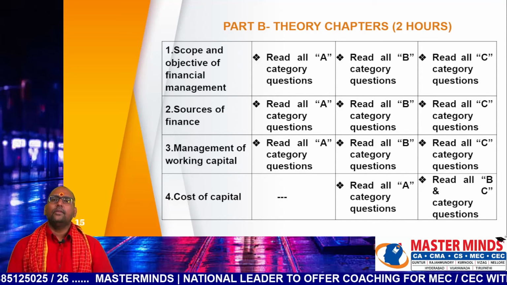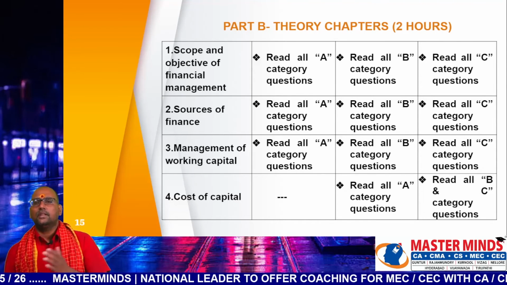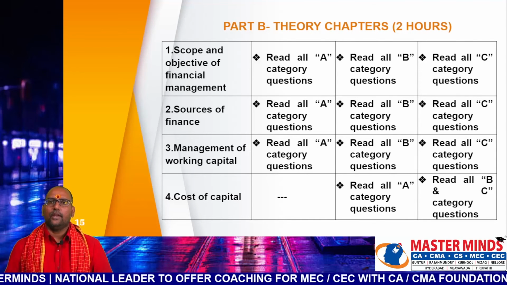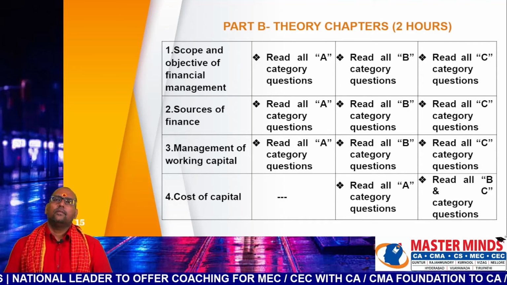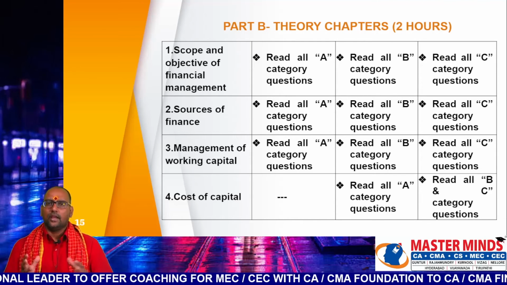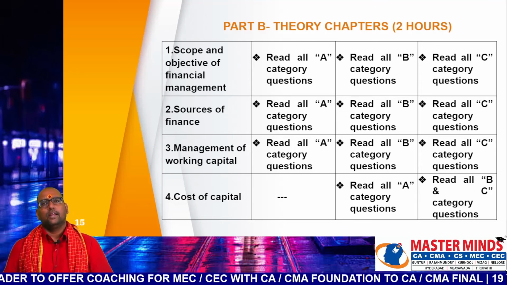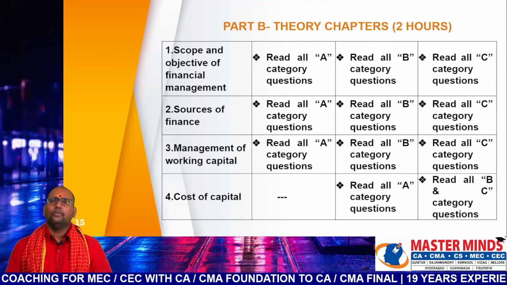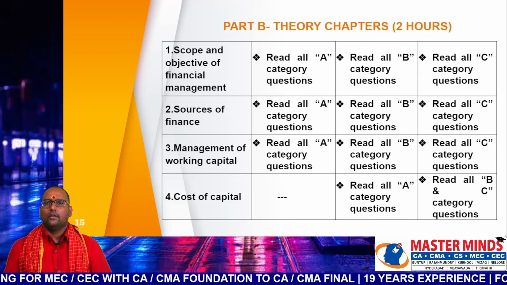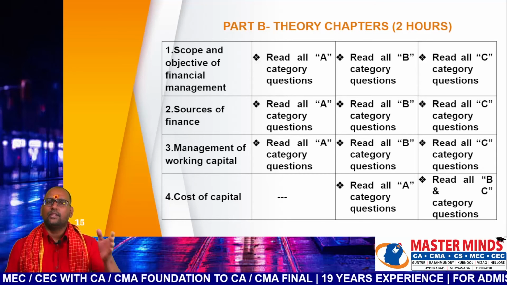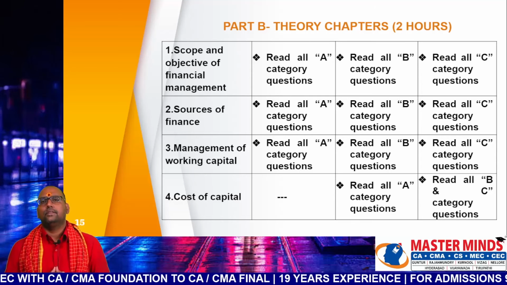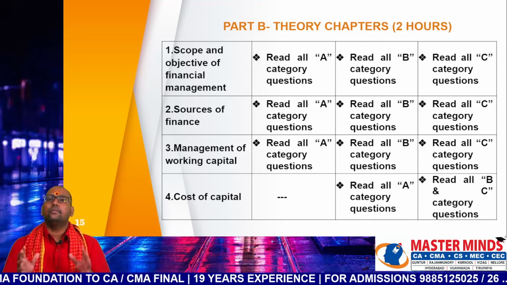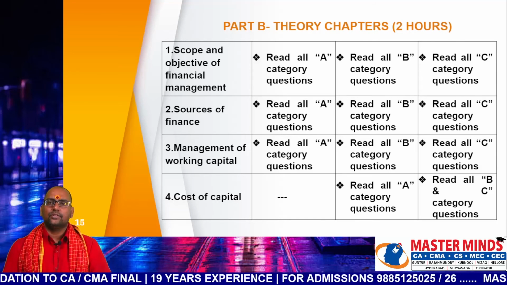We are suggesting to revise A category questions and B category questions in the remaining chapters. In fact, in second priority, for all the remaining chapters, A category questions will come. In third priority, category B and category C questions will come. So we are suggesting to revise all A and B categories with respect to the first 3 theory chapters. For all the remaining theory chapters, we are suggesting to revise at least A category questions.